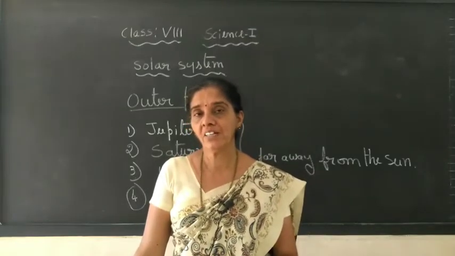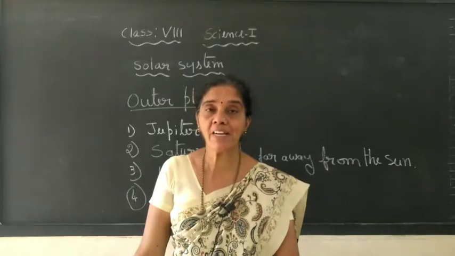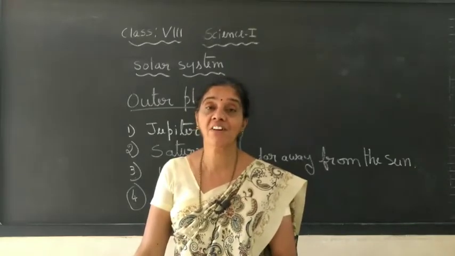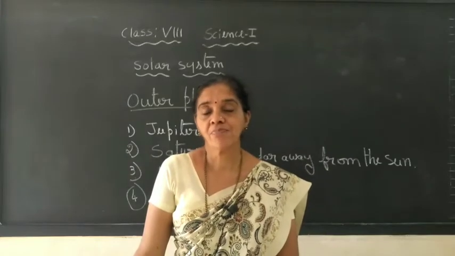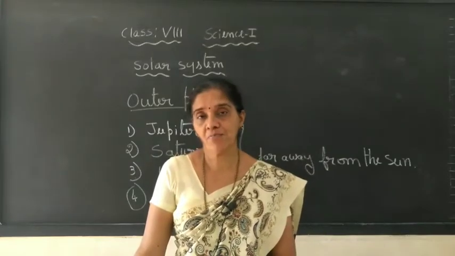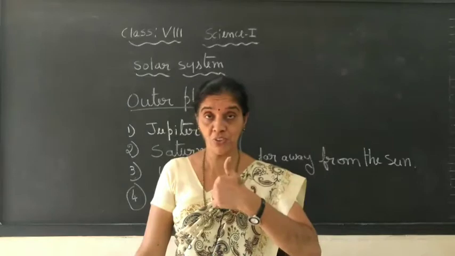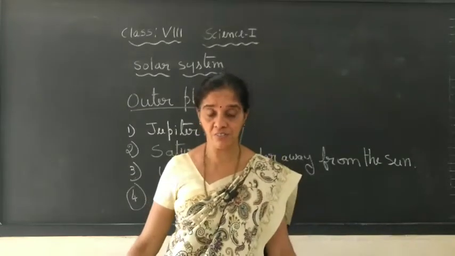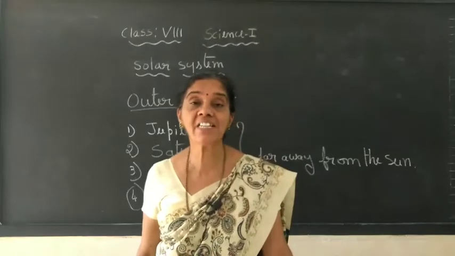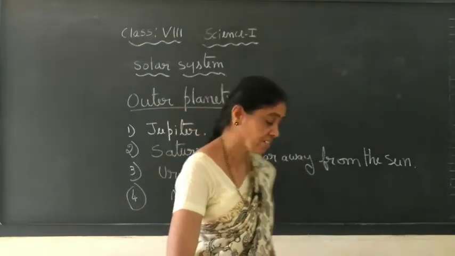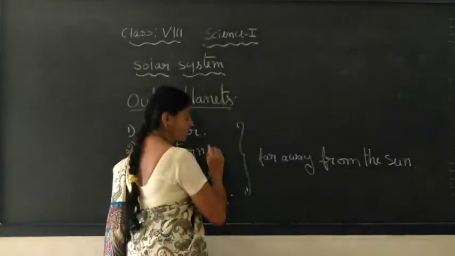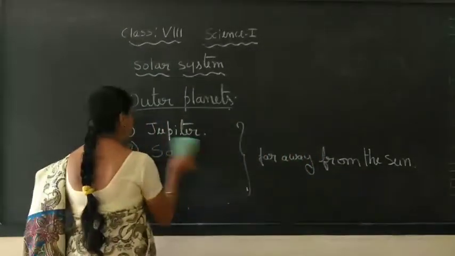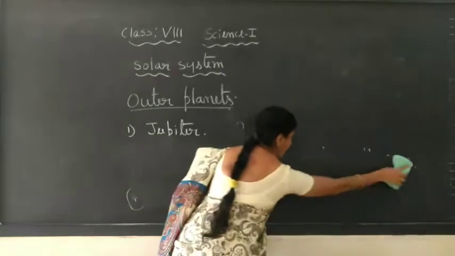Okay, the first outer planet is Jupiter, Brahaspati, or as we call it, Guru Graha, Guru, leader. Guru means teacher, right? So this is why it is called Guru Graha or Brahaspati. It is the biggest planet in our solar system. Jupiter is the biggest planet. So one by one we study now the outer planets.